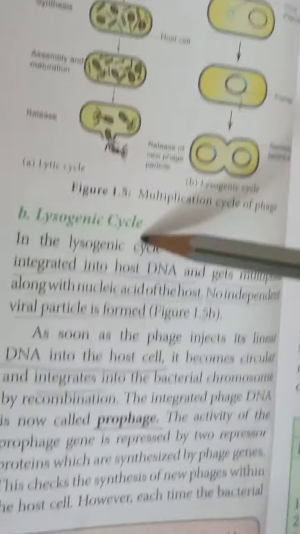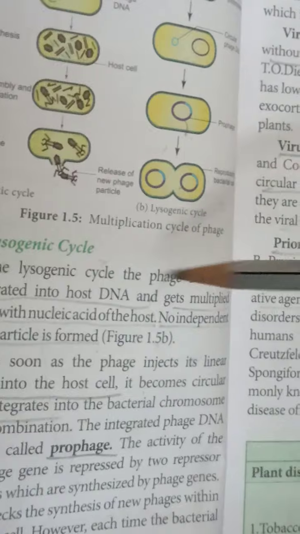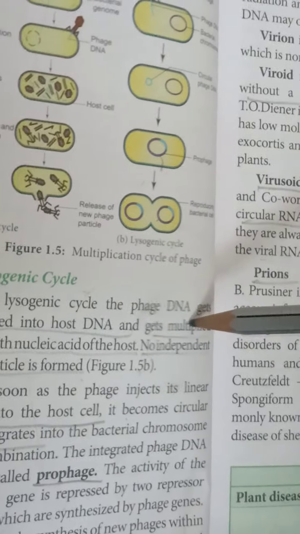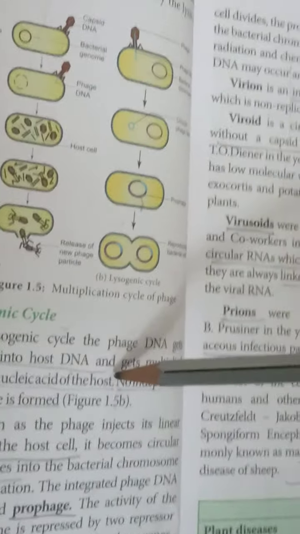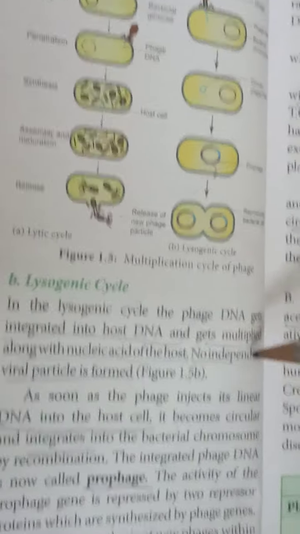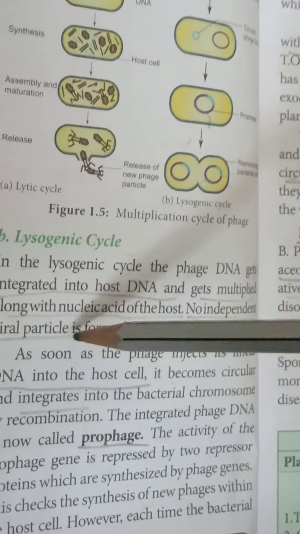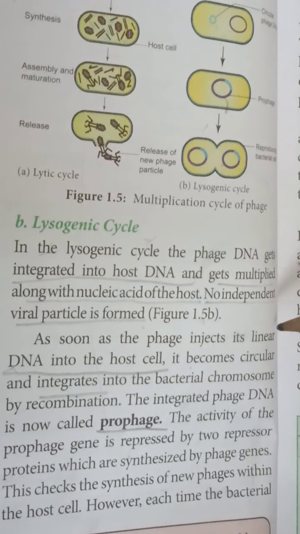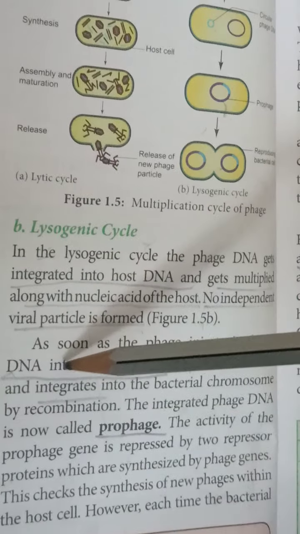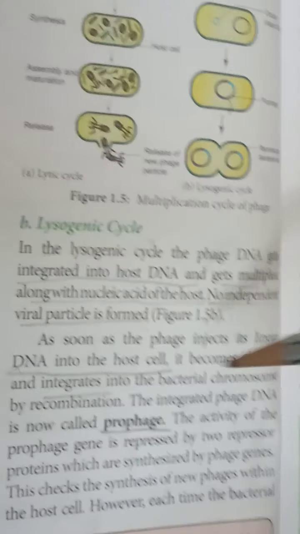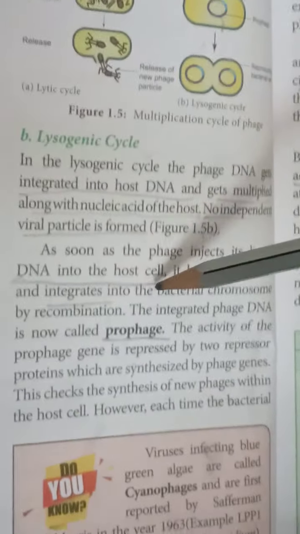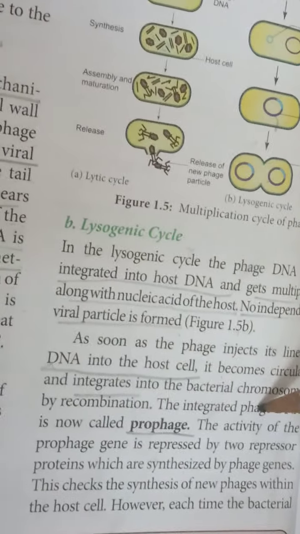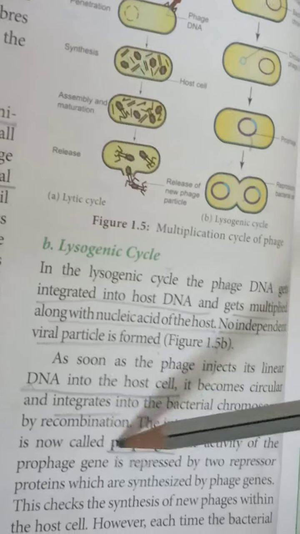Next, the lysogenic cycle. In the lysogenic cycle, the phage DNA is integrated into the host DNA and is multiplied along with the nucleic acid of the host. No independent viral particle is formed. As soon as the phage injects its linear DNA into the host cell, it becomes circular and integrates into the bacterial chromosome by recombination. The integrated phage DNA is now called prophage.